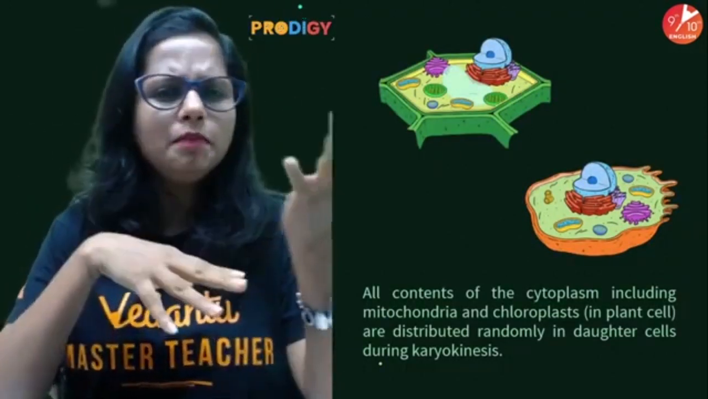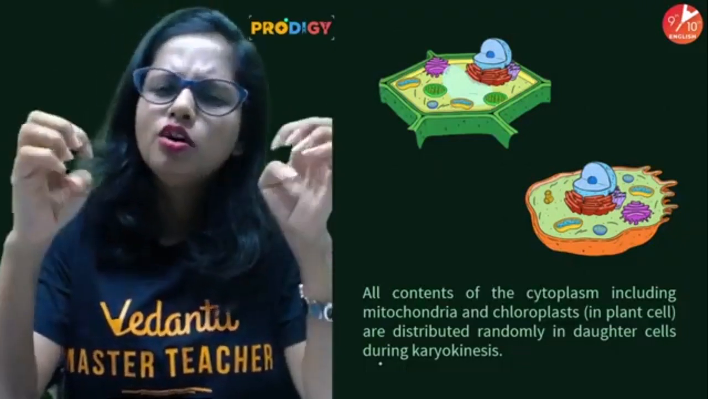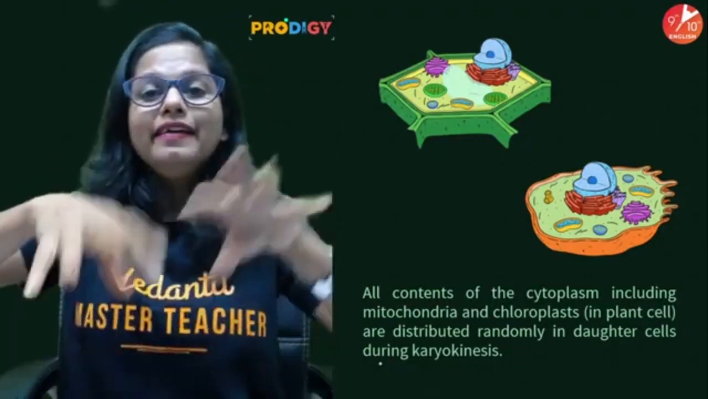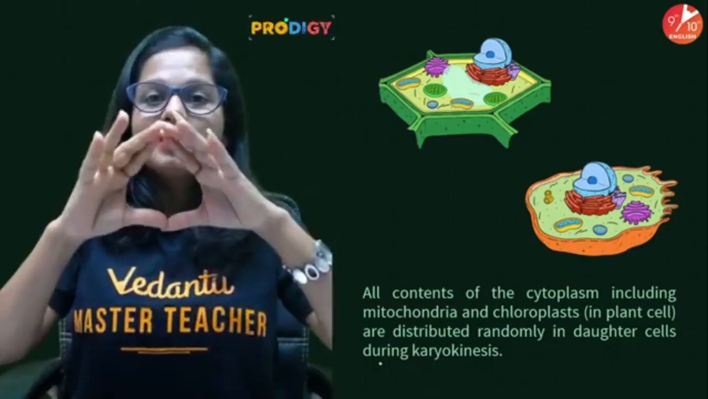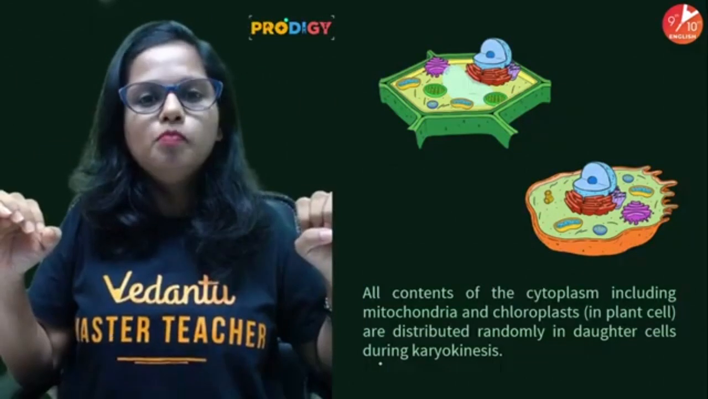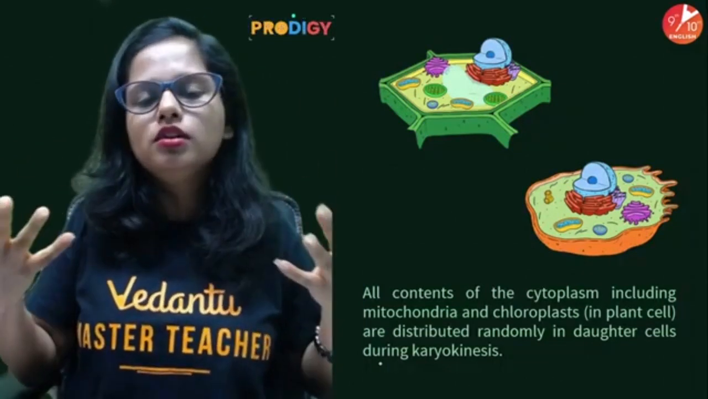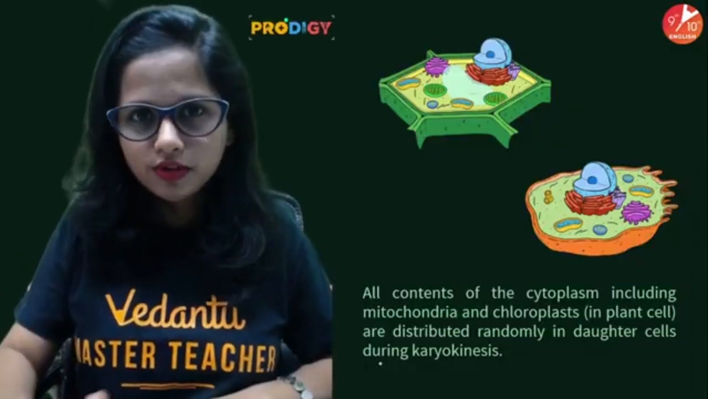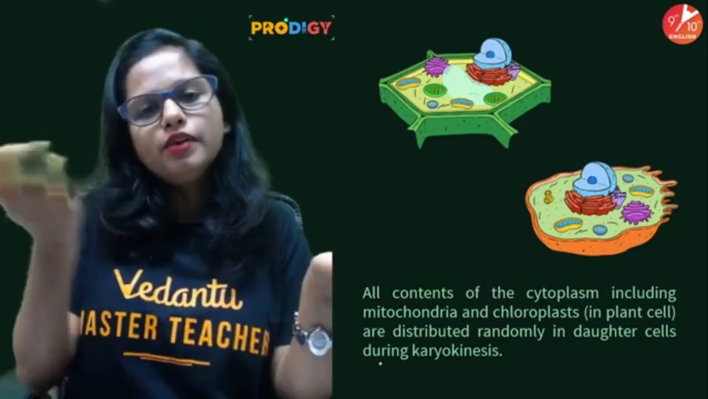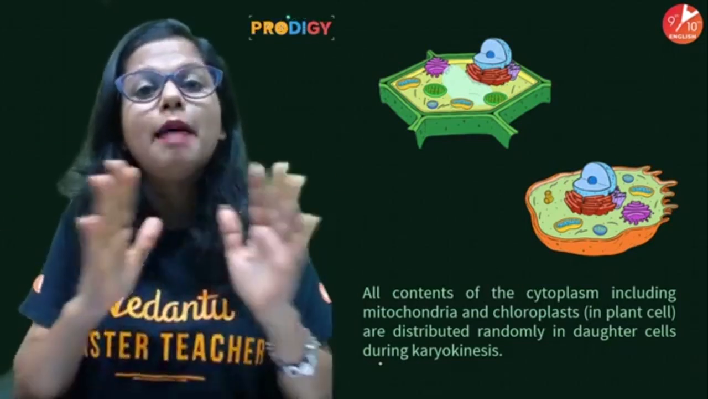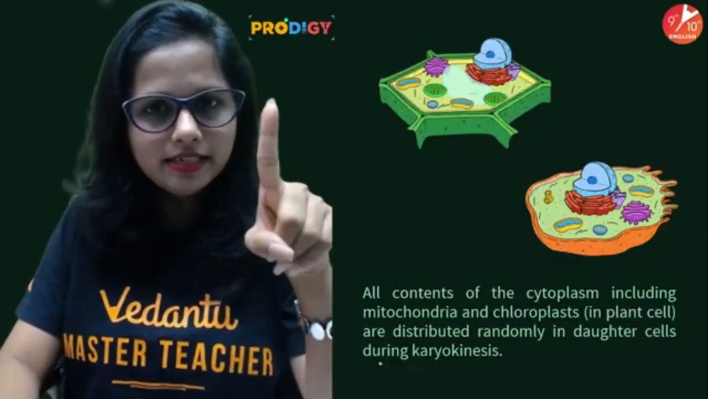Now people, whether it's a plant cell or an animal cell, all these cell organelles, whether it's mitochondria or chloroplast or other structures, are randomly distributed within the cytoplasm. So when the cell divides into two parts because of the cytoplasmic division, all the cell organelles also get randomly distributed. It is not like if there are 50 chloroplasts, then 25 here and 25 there. No, the distribution will be random. Understanding it?